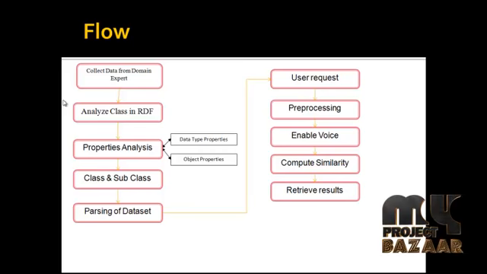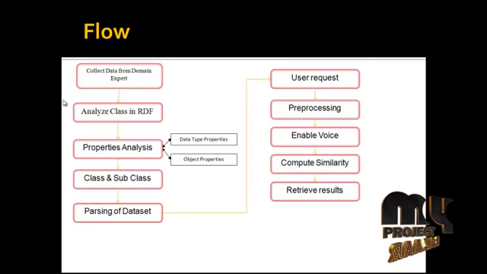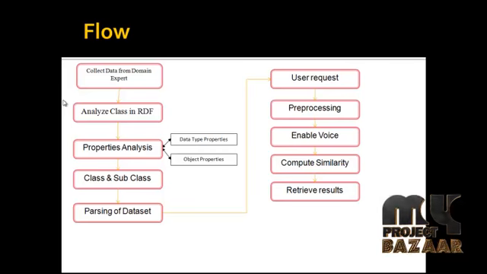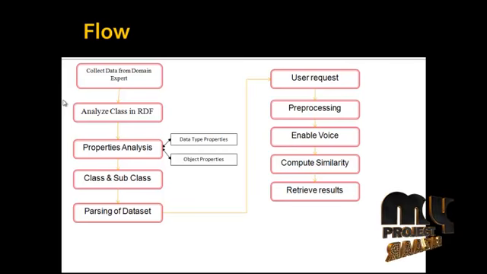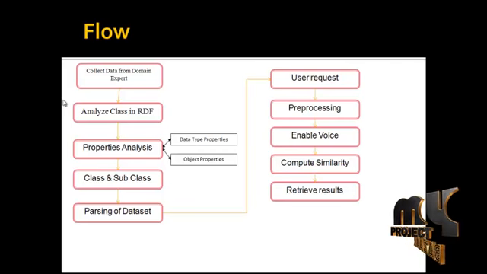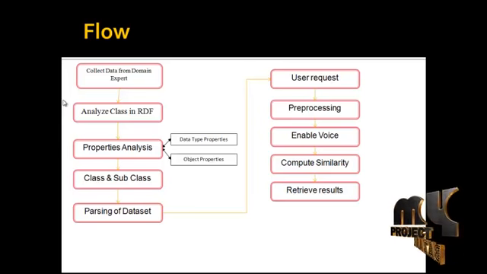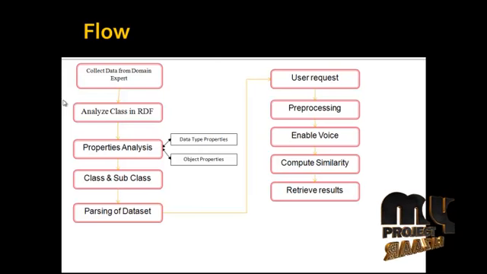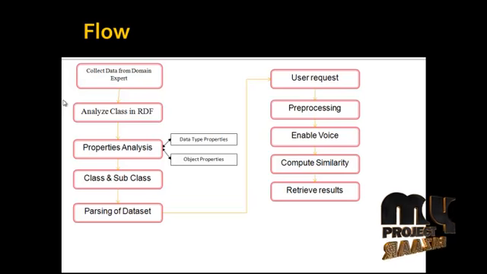The properties can be of two types: one is data type properties, and the other is object type properties. Classes and subclasses prediction will be used for predicting the RDF information. Then we parse the dataset and compute the dataset into SQL. After storing the dataset on the server, we get the user request from the client.